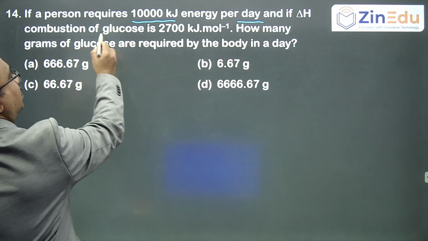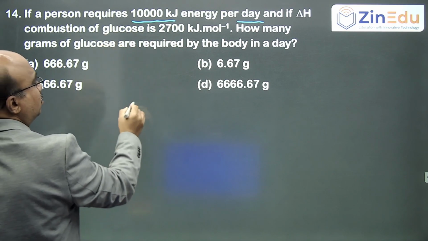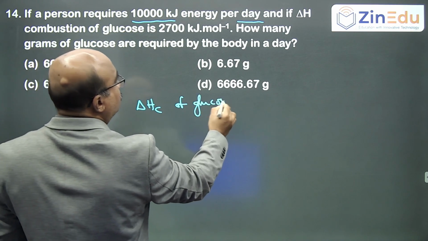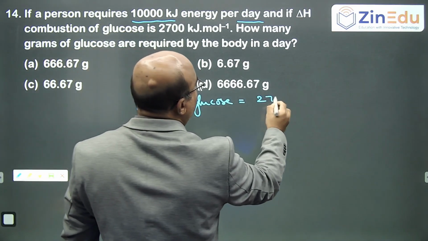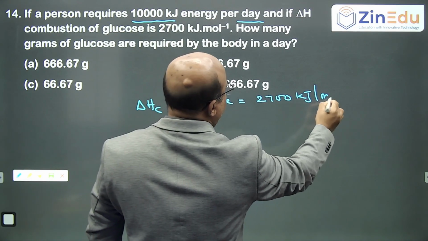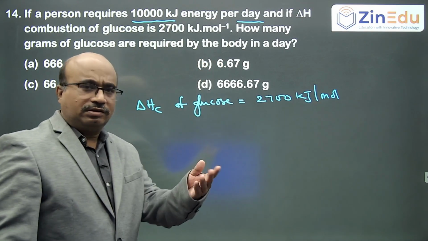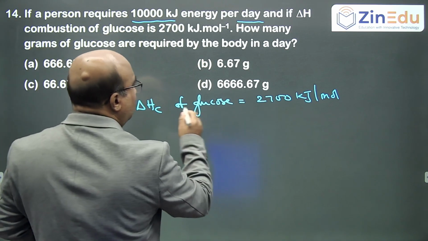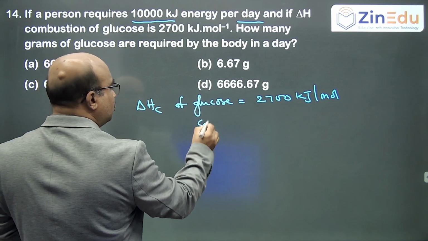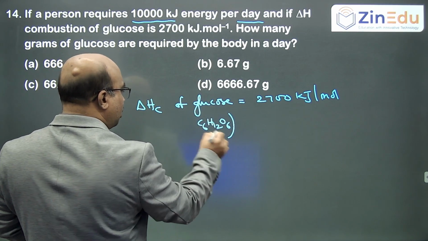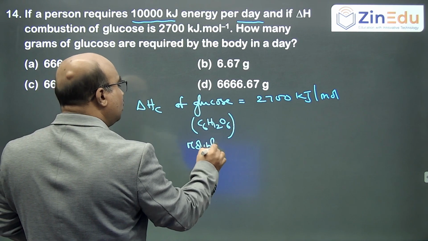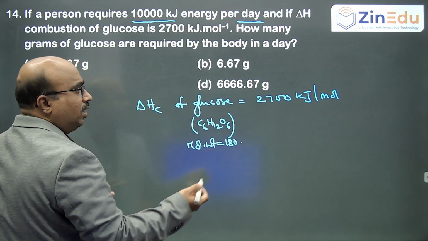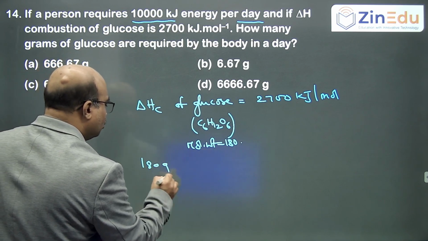So what is delta H combustion? Delta HC of glucose is given as 2700 kilojoules per mole. We generally say it is exothermic, that is, the energy released will be gained by the body. So if it is 1 mole of glucose, C6H12O6 is the molecular formula, so the molecular weight will be 180.